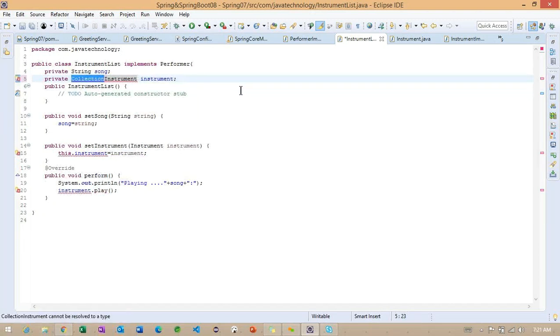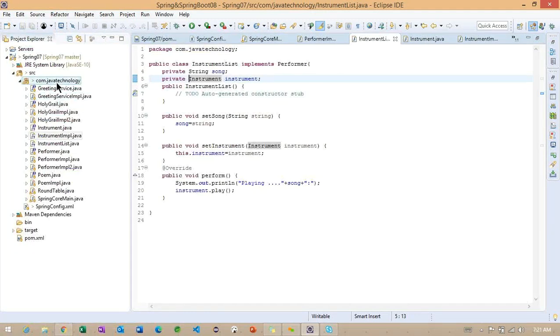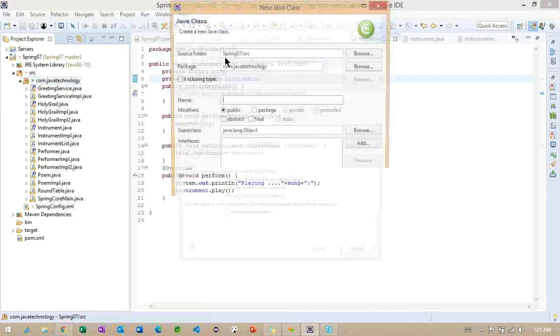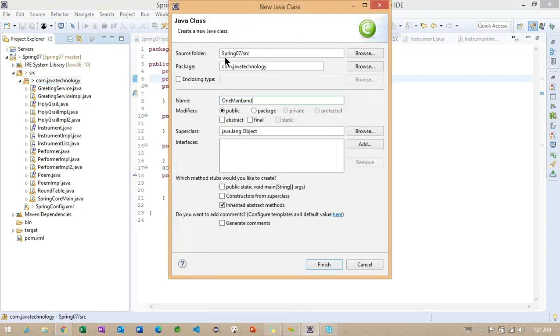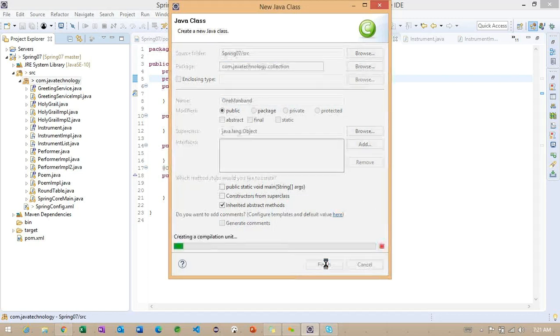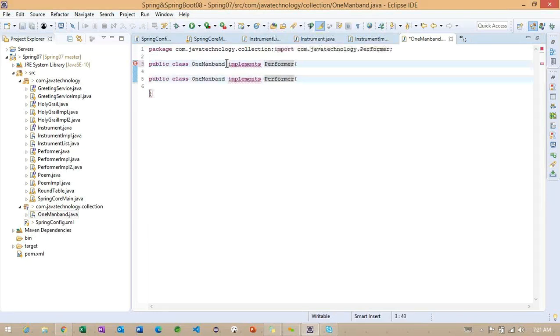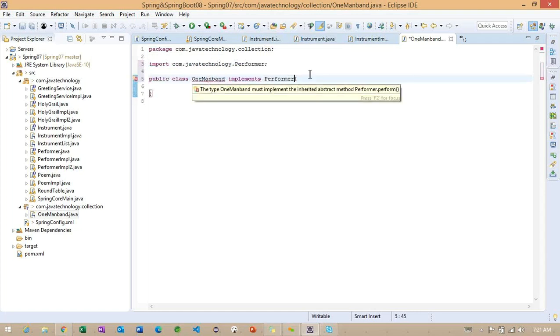Okay, so instead of using this class, what we can do is create a new class here, and I will try to change the package name also. Let me create a class here, the class name called one man band, and the package called collection. Now what I am doing here is implementing, again, the same performer.